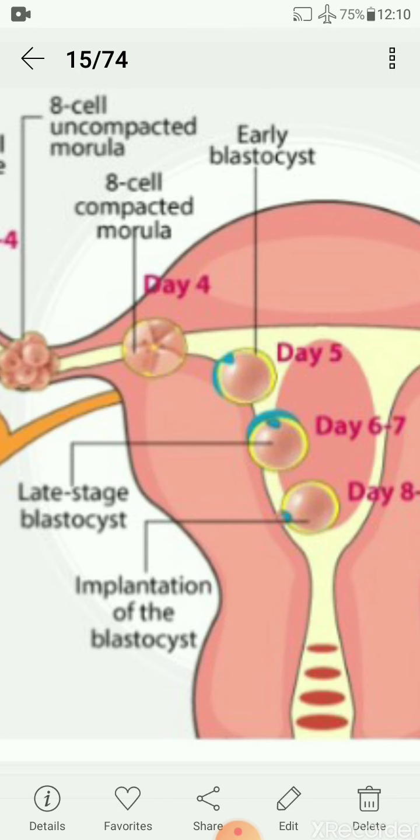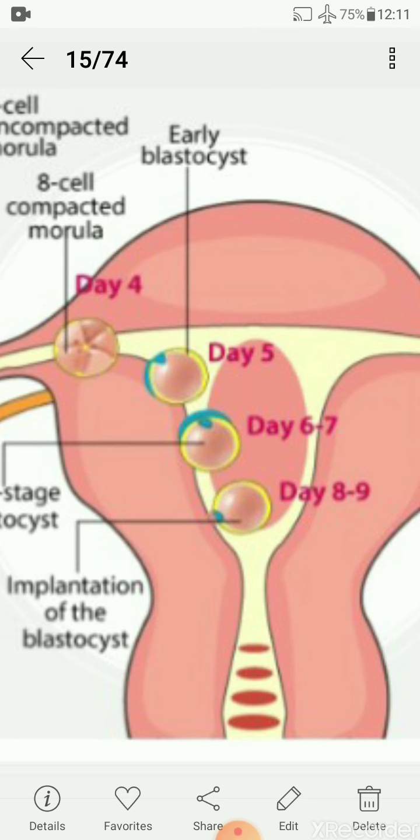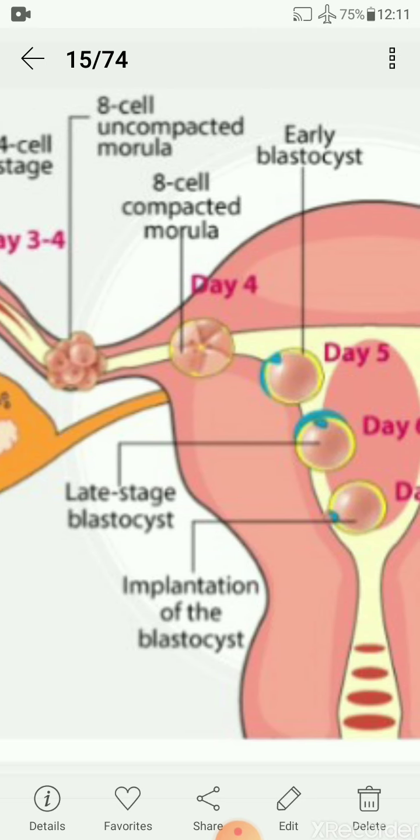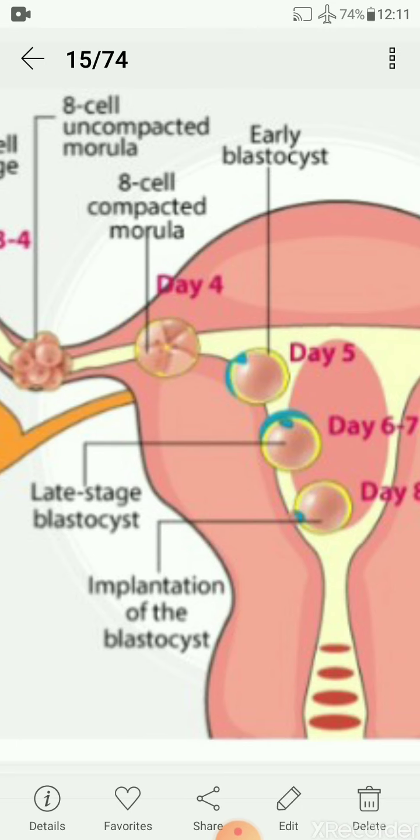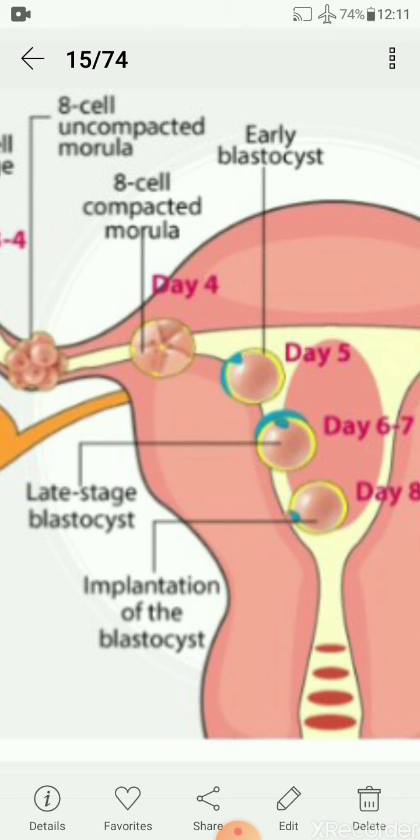So the outer layer of the blastocyst, these are called blastomeres, attached to the uterine wall, and this attachment is called implantation of the blastocyst. So implantation takes place here in uterus. See the structure. 8 cell stage, see here, this is called morula. Then after that blastula and blastocyst, and the layer of the blastocyst called blastomeres.